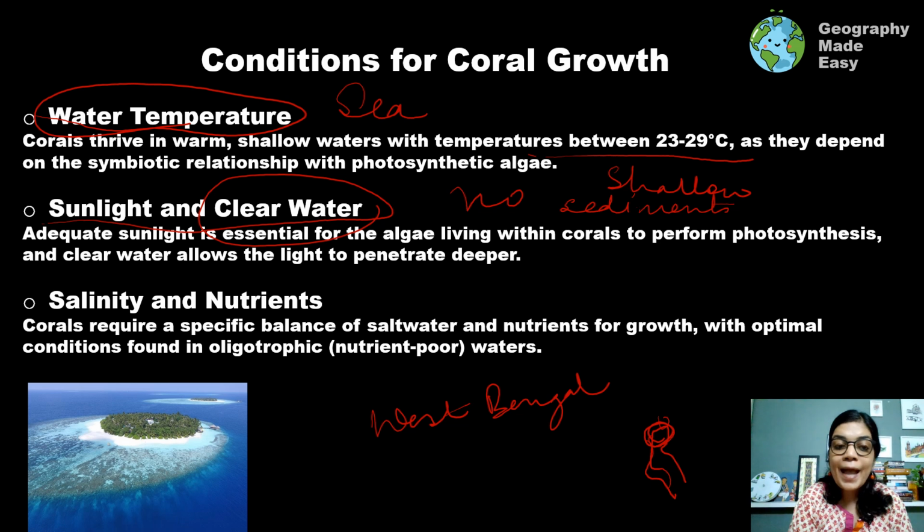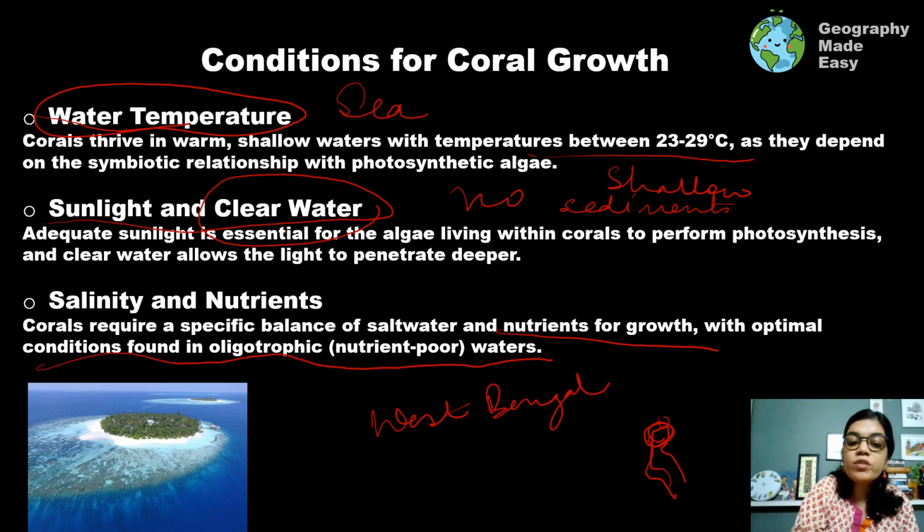Sunlight is required, so we require all the conditions. Of course, we understand that corals are special. Next are salinity and nutrients. Corals require a specific balance of seawater and nutrients for growth. If it is too saline, there will be no growth, and if it is too less saline also, there will be no growth. Optimal conditions are found in oligotrophic, which means nutrient-poor, waters. So too many nutrients are also not required in the water.